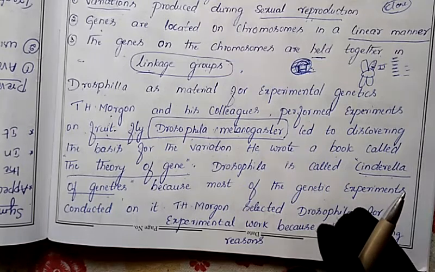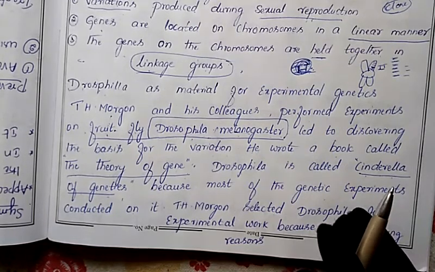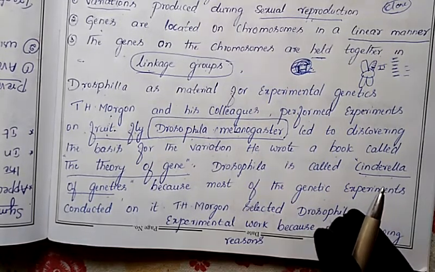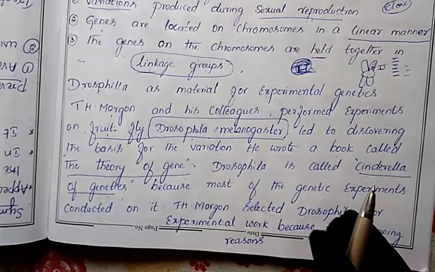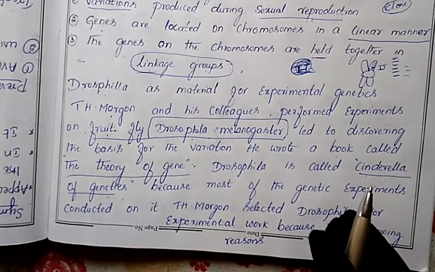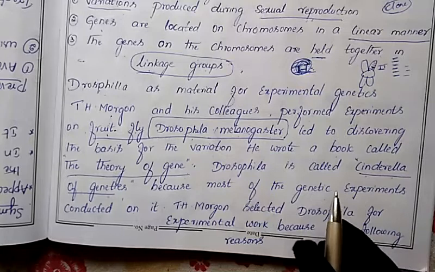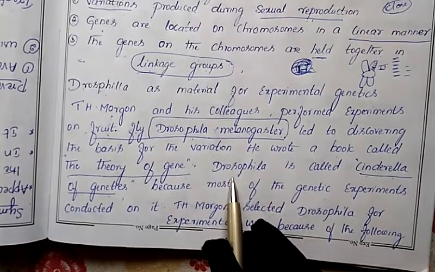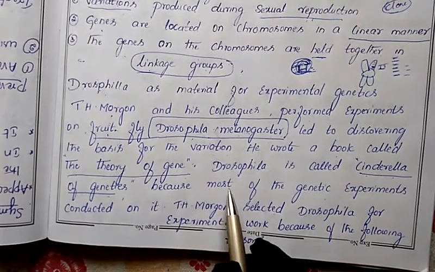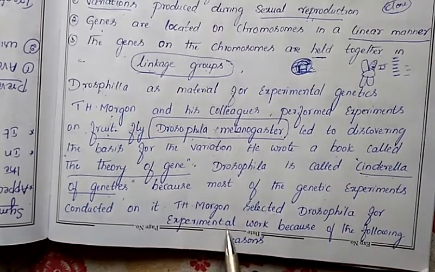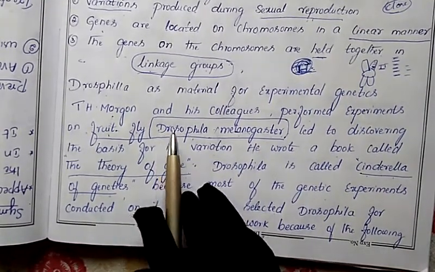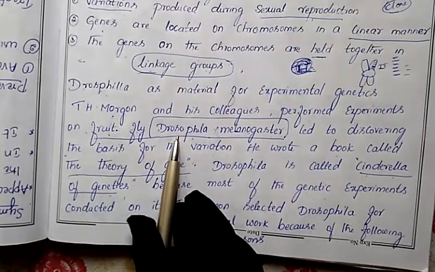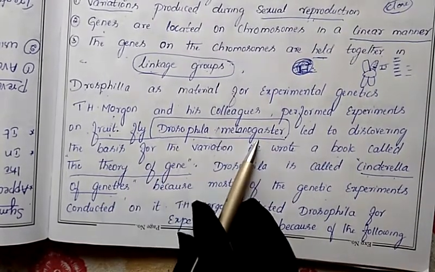So these are the characters we have already studied, and even for one character, two types are present. So Mendel selected the pea plant. In the same manner, T.H. Morgan, if he wanted to select the Drosophila, Drosophila also has certain characters. On that basis only, Morgan selected the insect called Drosophila melanogaster.